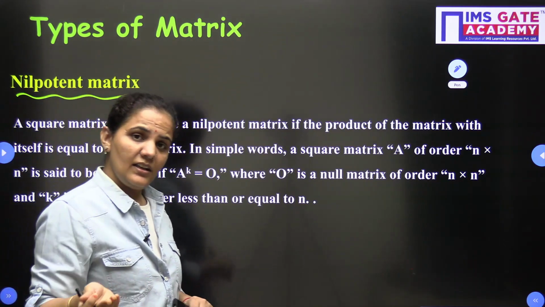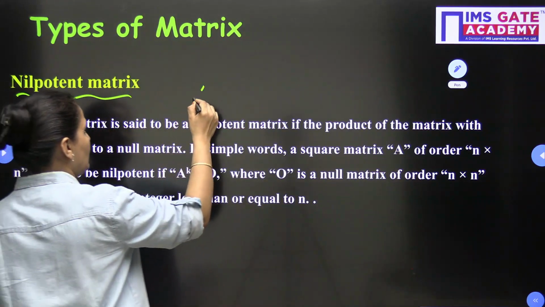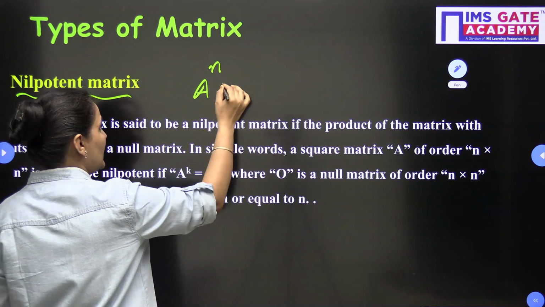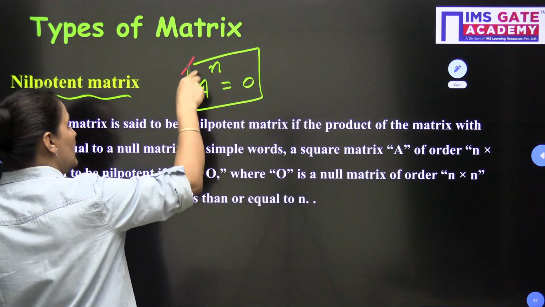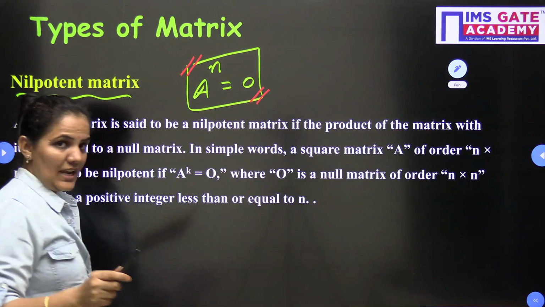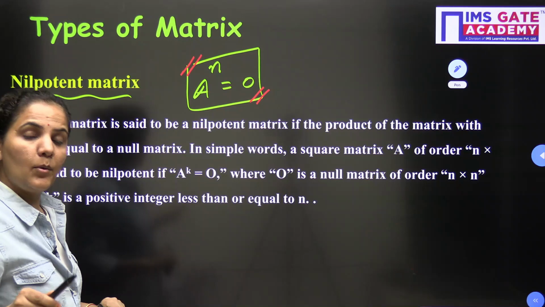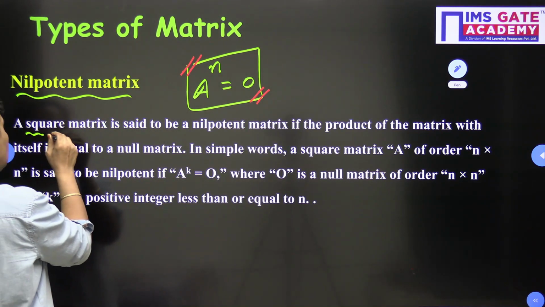Nilpotent is just the opposite, or we can say the nilpotent matrix. If I talk about any square matrix, it is said to be nilpotent if it satisfies the condition A to the power n is equals to 0. If it satisfies the condition A power n is equals to 0, then this will be called a nilpotent matrix of order n. So just try to understand the definition also here.